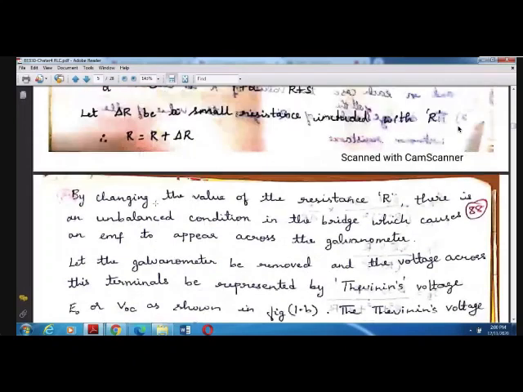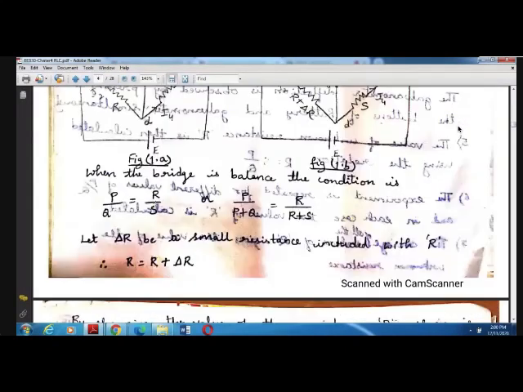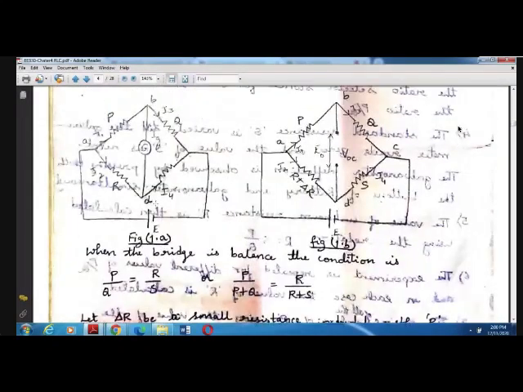I'll explain it again. First we have considered the Wheatstone bridge. Now we have replaced the galvanometer by the Thevenin's voltage E naught. This Thevenin's voltage E naught is given by VAD minus VAB.